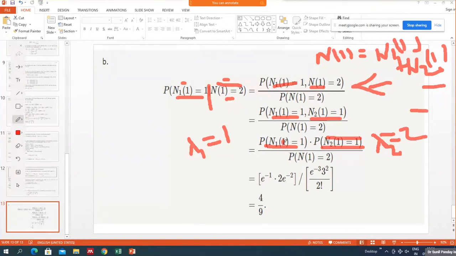The length of the interval, from 0 to 1, is 1 here, and here also the length of the interval is 1. And for the denominator N1, lambda is actually 3, and because t is 1 here, the length of the interval is again 1.